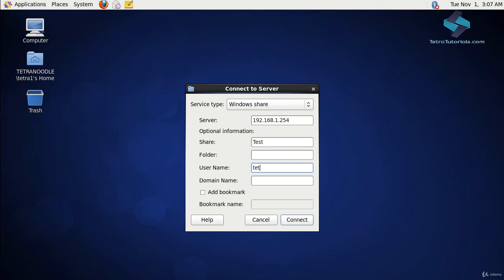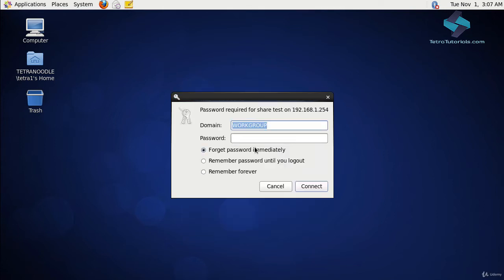And let's also specify the username. Let's use the currently logged on user Tetra1. You can accept default values for the rest of the fields and click on Connect. And now it is asking the user to enter the full credentials of the user Tetra1 so that you can connect securely to our network share. First, you will enter the domain name, which in this case is Tetranoodle. And then you will also input the password for Tetra1 user.